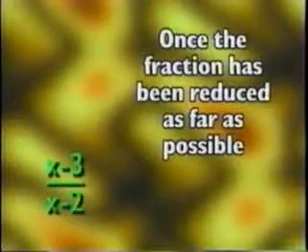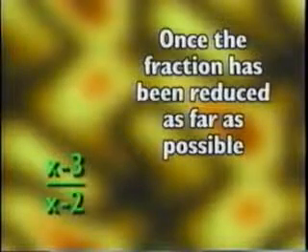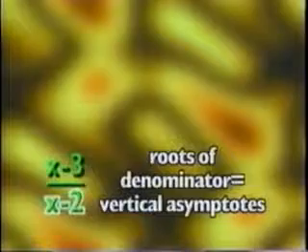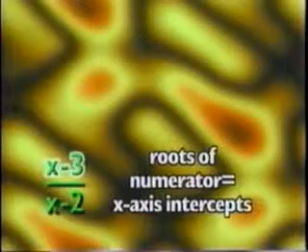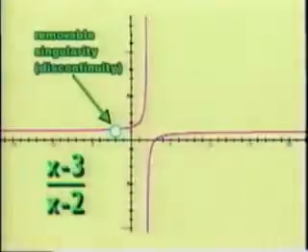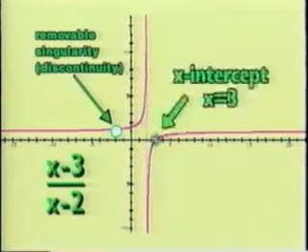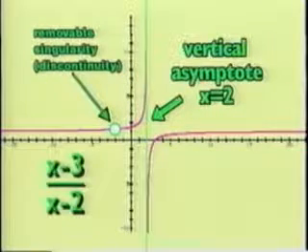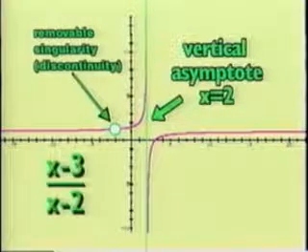Once the fraction has been reduced as far as possible, any roots of the denominator will equal your vertical asymptotes, and any roots of the numerator will give you the x-axis intercepts. For y equals x minus 3 over x minus 2, there is one x-intercept at x equals 3, and a vertical asymptote at x equals 2. You observe this in the graph.